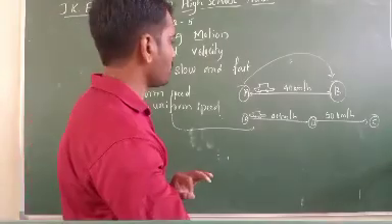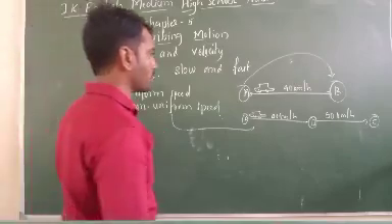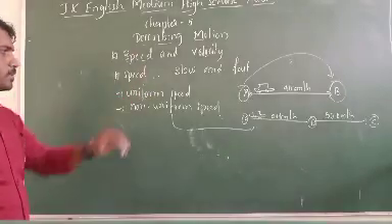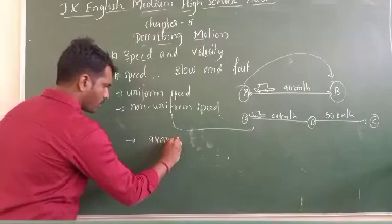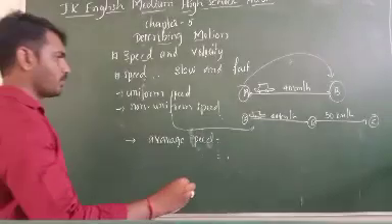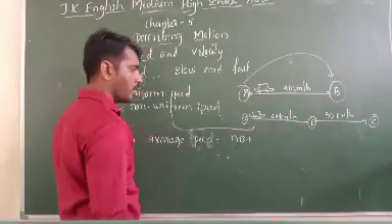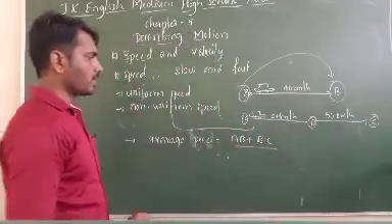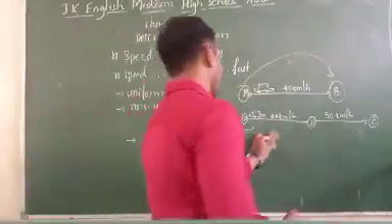Here one more thing will come. What is that? Average speed. Average speed is totally dependent upon non-uniform speed. So what is the average speed? For example, the car is traveling from A to B and then B to C. Average speed is the total distance traveled divided by the total time taken.